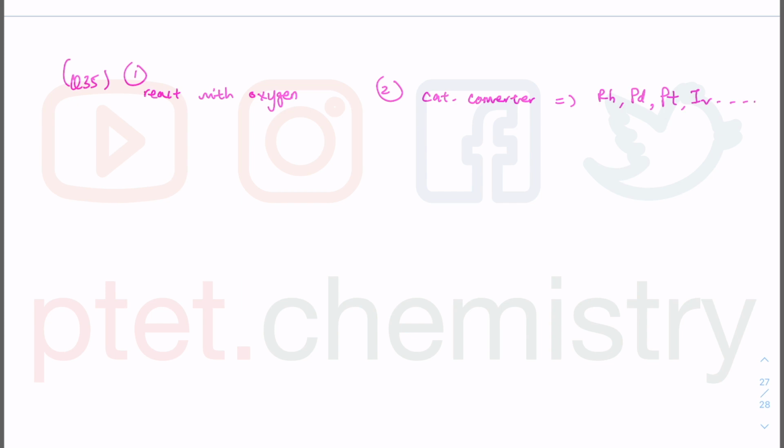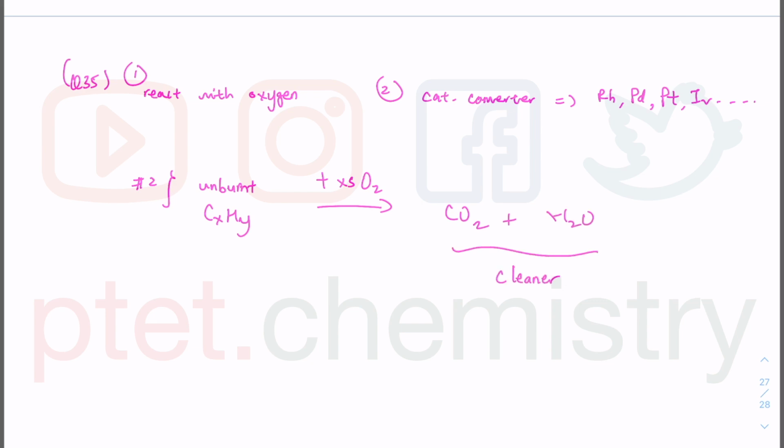If we look at option 2, it is unburned hydrocarbon. So when you have unburned CxHy plus excess oxygen, you will burn on the surface to give you CO2 plus H2O. So these are cleaner. CO2 is a greenhouse gas. By no means is it an innocent gas, but it does cause global warming and stuff. But these are cleaner than the unburned hydrocarbon. So 2 is entirely correct.